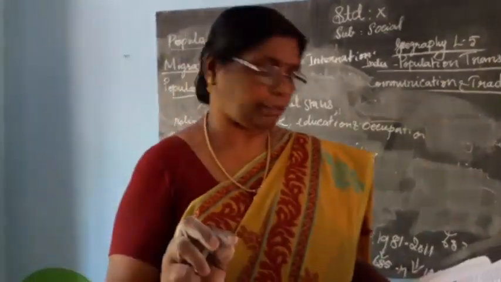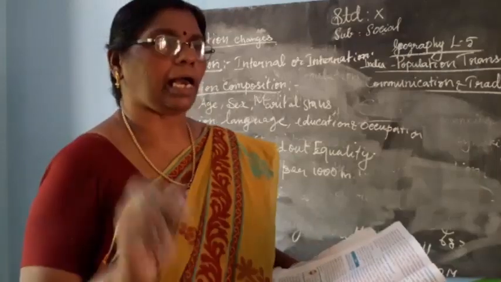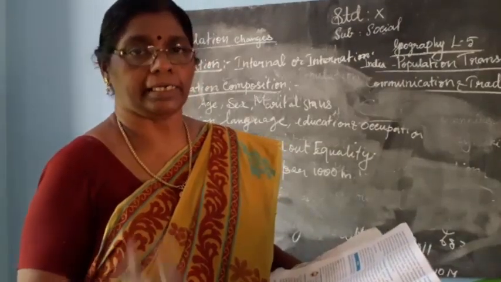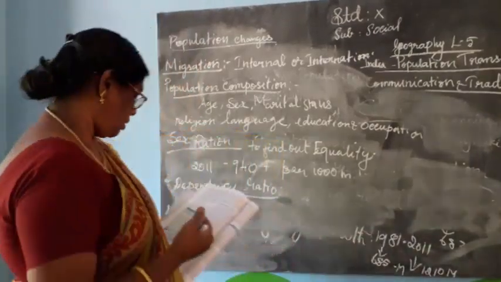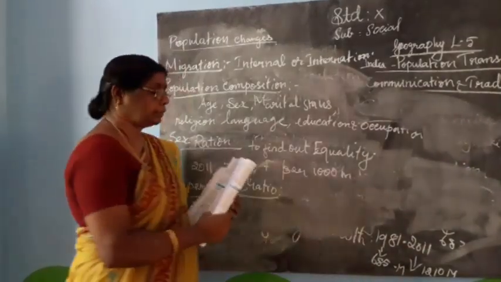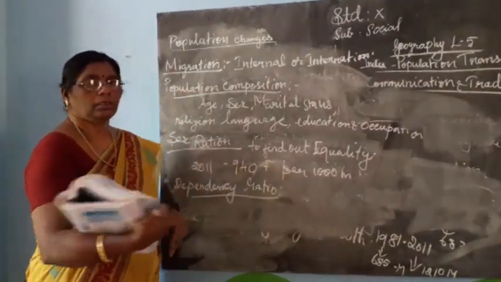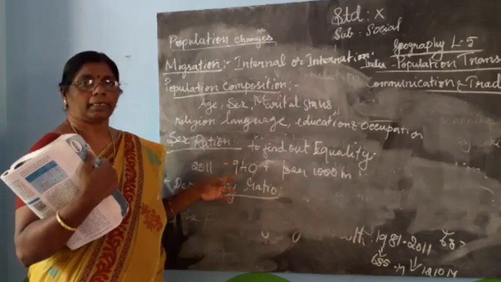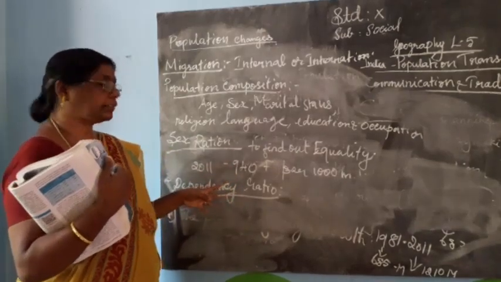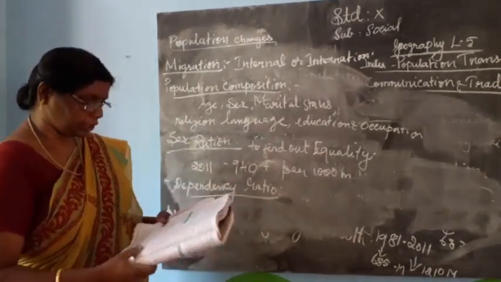The ratio between the economically active and economically inactive population is termed as dependency ratio.